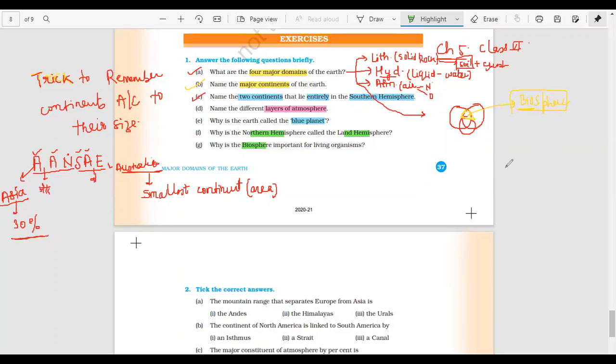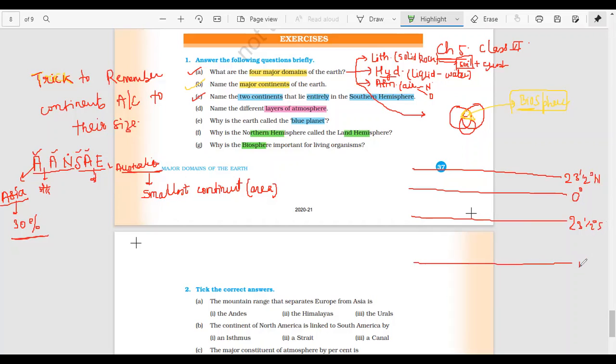Now we have to name 2 continents out of these 7 continents which lie entirely in the southern hemisphere. Very easy. This is 0 degree. This is 23.5 degree north. This is Tropic of Capricorn, 23.5 degree south. And this is our Antarctic Circle.